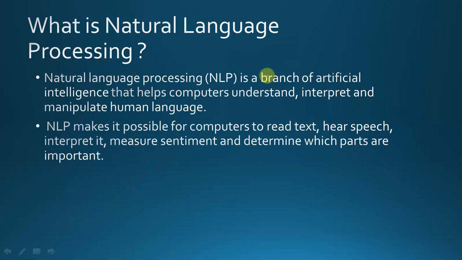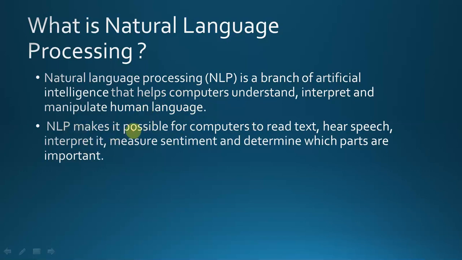Natural language processing is a branch of artificial intelligence that helps computers understand, interpret and manipulate human language. Computer can only understand artificial command languages or programming languages. Computer cannot understand Hindi, English, Marathi, Japanese, German, etc. So natural language processing helps the computer understand, interpret and manipulate human language, so the computer can also communicate in our human language like Hindi, English, etc.